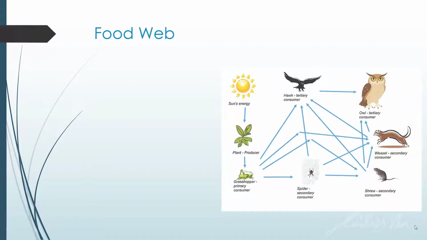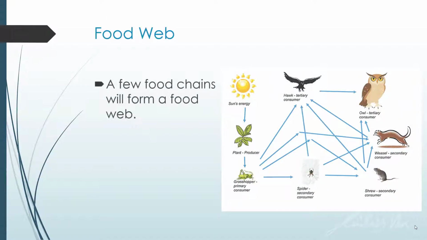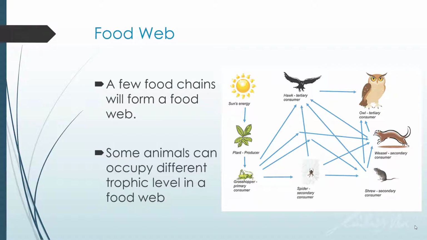And lastly, let's just briefly mention the food web. A food web is formed by a few food chains, and some animals can occupy different trophic levels in a food web as a result. For example, the hawk can be in the third trophic level, from plant, grasshopper to hawk, or it can be in the fourth trophic level, from plant to grasshopper to spider to hawk.